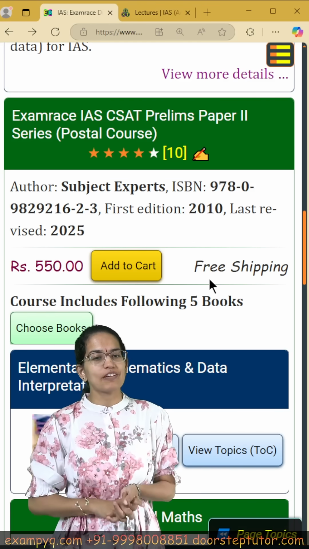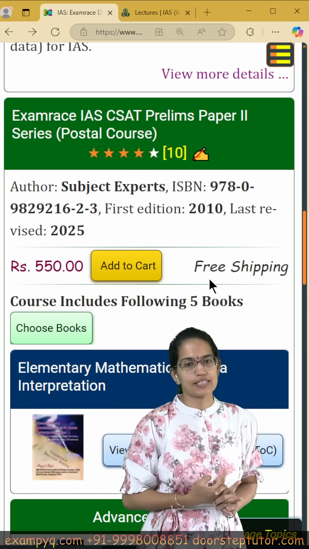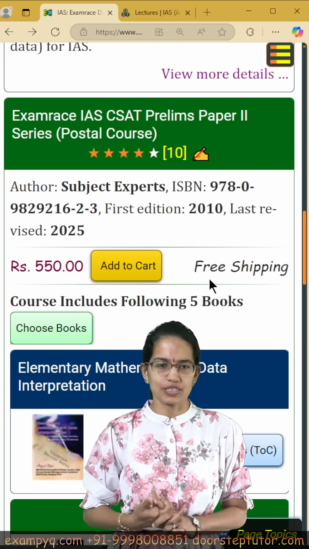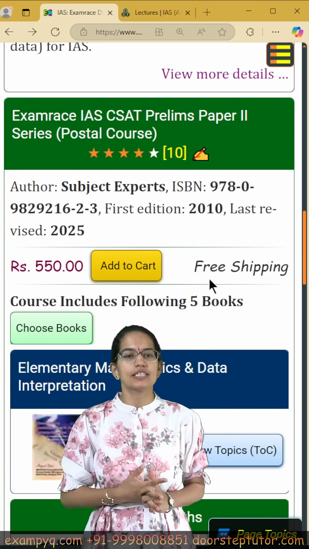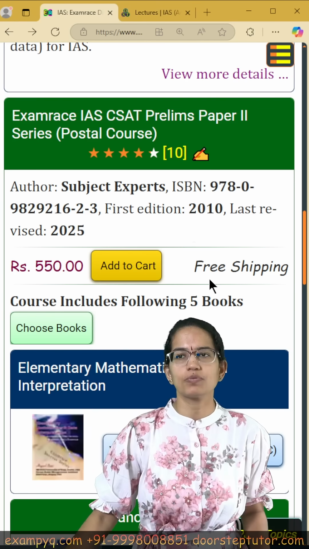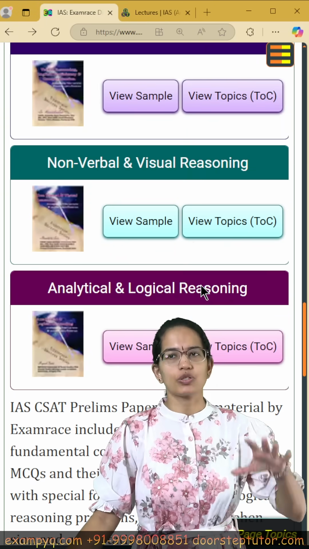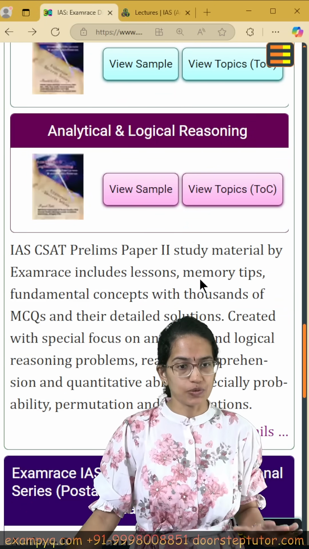Welcome. If you are preparing for your UPSC 2025 examination, some of the most important resources that we can refer to you is firstly the CSET Prelims Paper 2 material. So this material comes in 5 books. So you can select the respective segment that you need help with.